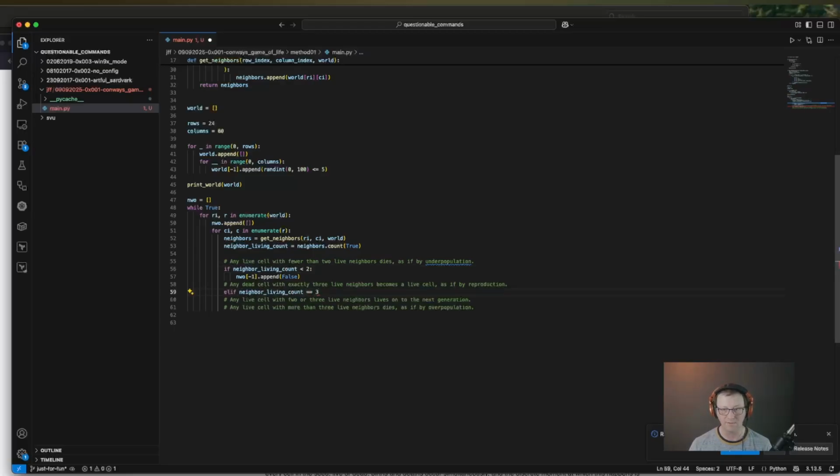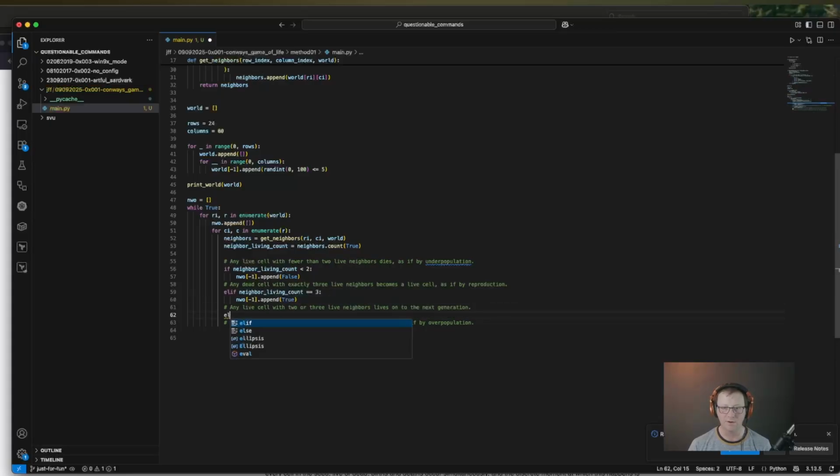It's exactly 3. All right, and because of the next rule, it doesn't matter if it's living or dead, because we're guaranteed to have a new critter in that location. So we can do NWO -1 dot append true. All right, and any live cell with 2 or 3 live neighbors lives on to the next generation. Now we've already handled 3, so really we only have to handle 2, right?